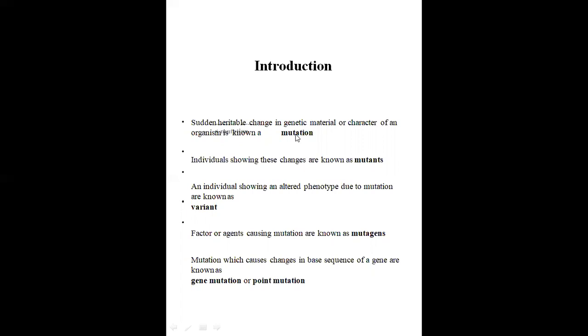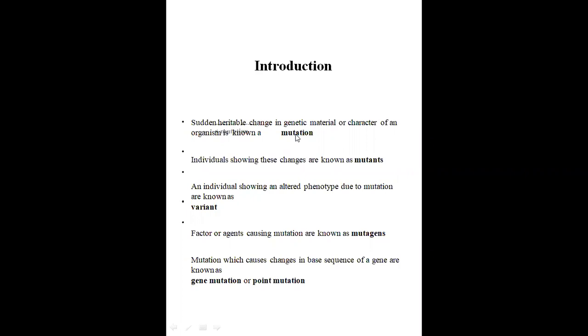Sometimes mutations are not very effective. It happens frequently, but sometimes it is not very effective. So when a mutation changes the phenotypic character of an individual, we call it a variant. If an individual's phenotypic character does not change, then it will not be called a variant. So what are phenotypic changes? Phenotypic changes mean changes in character.